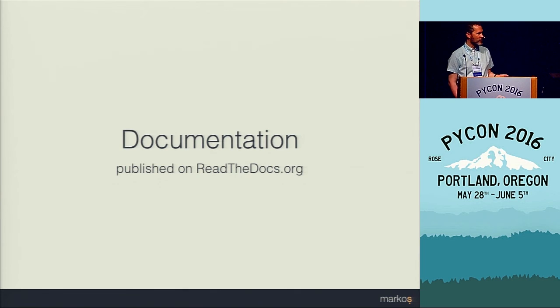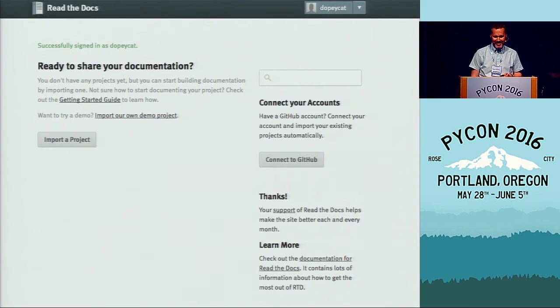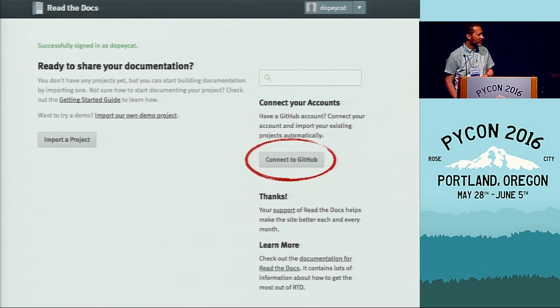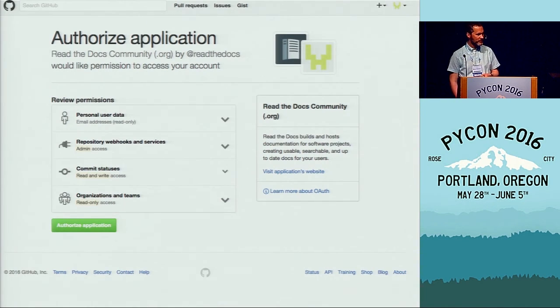We need to create an account there, and I will skip it because registering an account is easier than registering for PyCon, and we're all here. So once we've registered an account, we get a page like this. Again, we need to connect to GitHub so it will be able to read the repositories and get documentation from there. So we need to authorize the service.